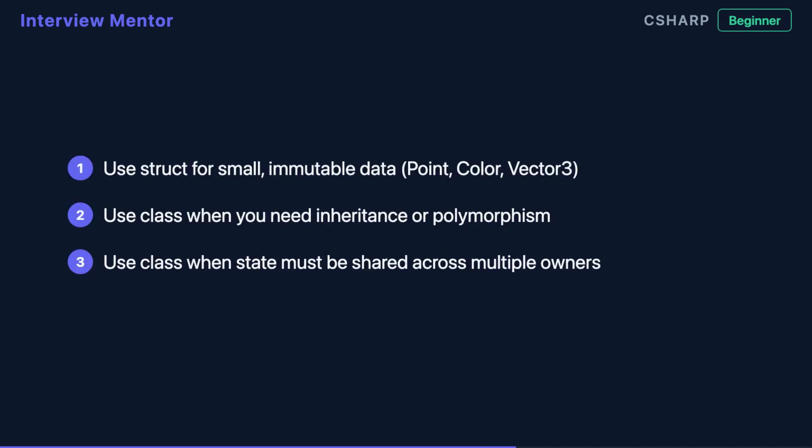Use a struct for small, immutable, self-contained data. Think coordinates or color values. They're lean and avoid heap allocation. Choose a class when you need inheritance, shared mutable state, or a meaningful object identity.